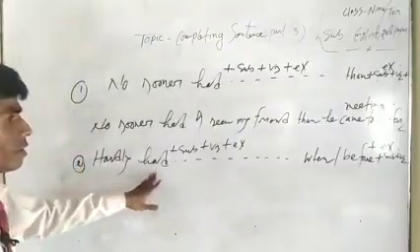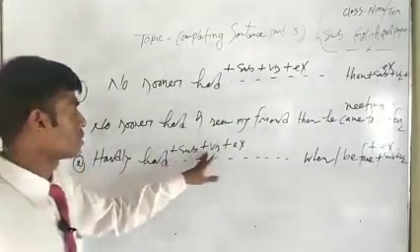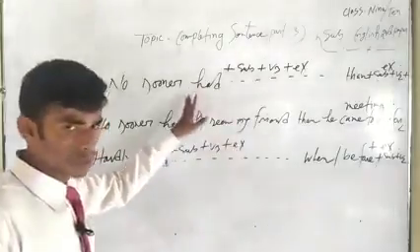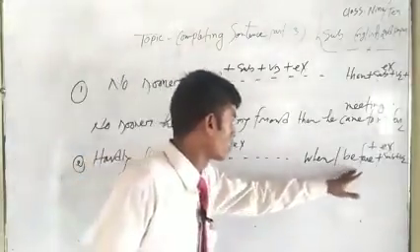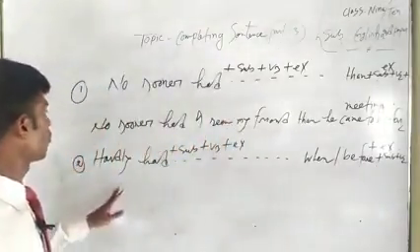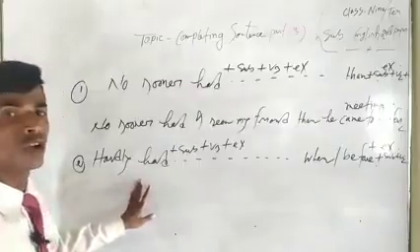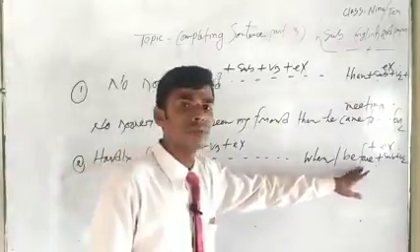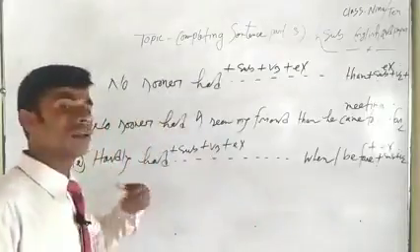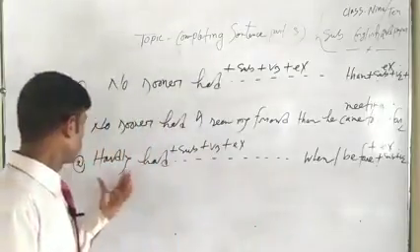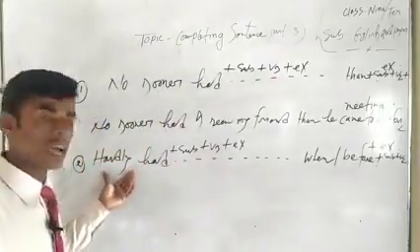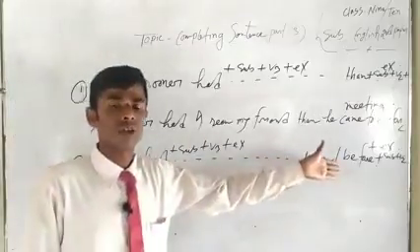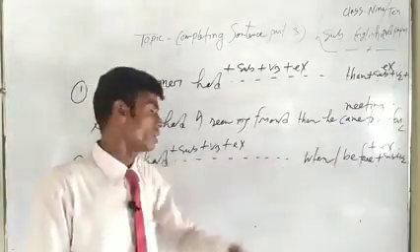Then hardly had, subject plus verb plus extension, same rules, and when or before. When you find hardly had, you have to join when or before. Similarly, when you find scarcely instead of hardly, same rules. You have to produce the same rule. Okay?